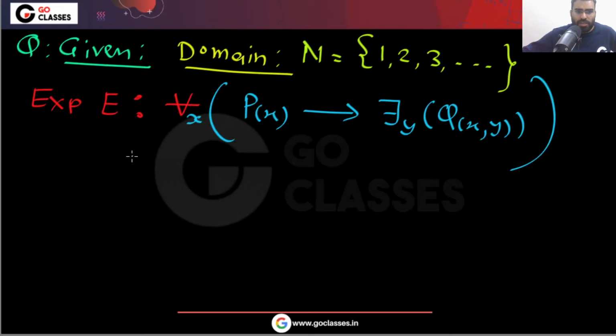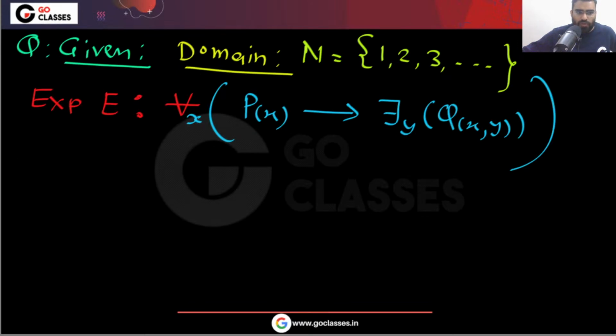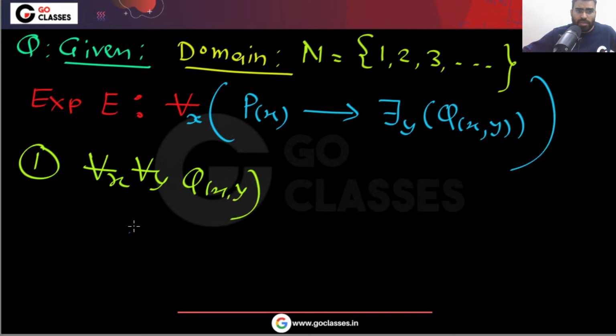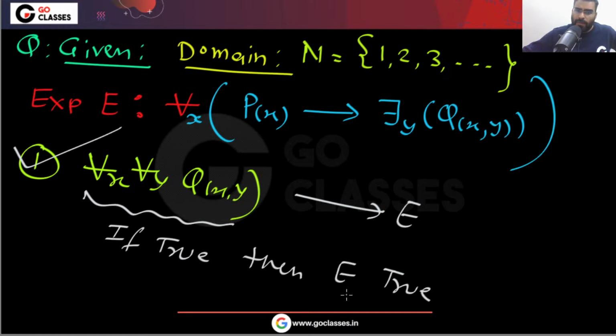So I hope this point is clear. Is it clear that this option will be correct? So the final conclusion is that if you have this option, for all X, for all Y, Qxy, this option is definitely correct. This option implies the expression E. If this is true, then E will definitely be true. So this option is correct.